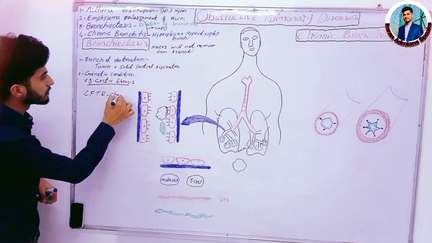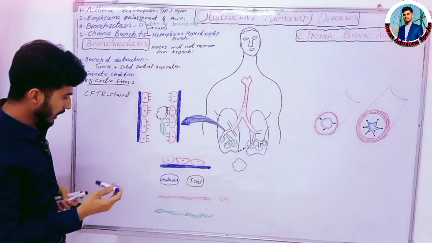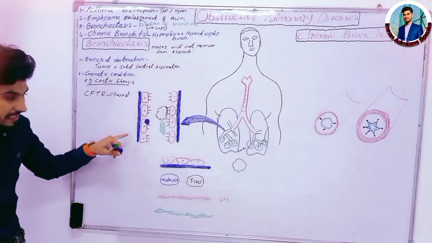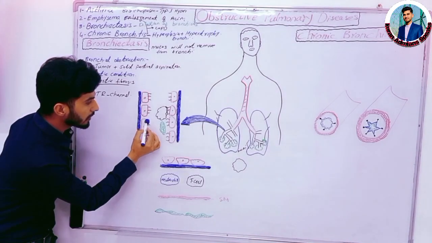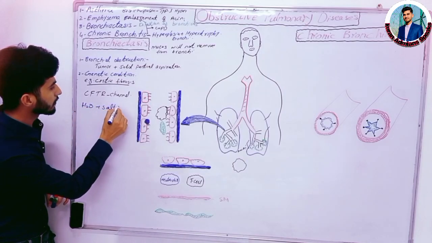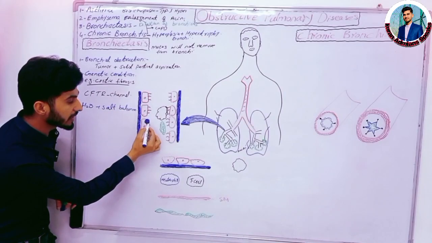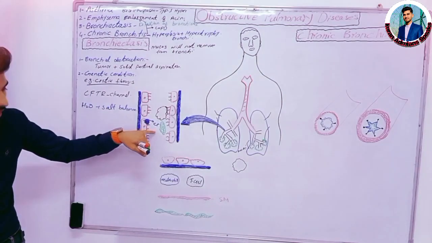and the CFTR channel which is present in the epithelial cells. This CFTR channel is responsible for the water and salt balance. Okay, and this CFTR channel will move the chloride ion outside into the lumen.